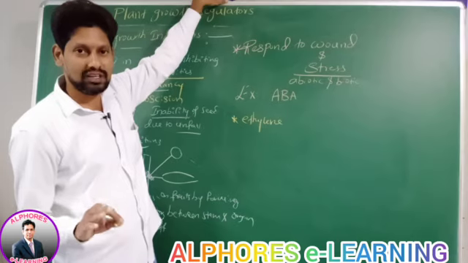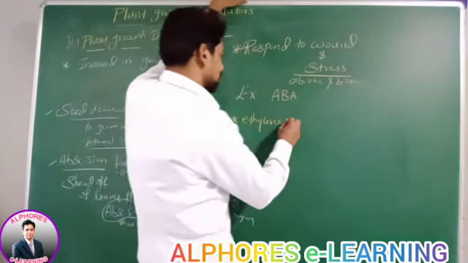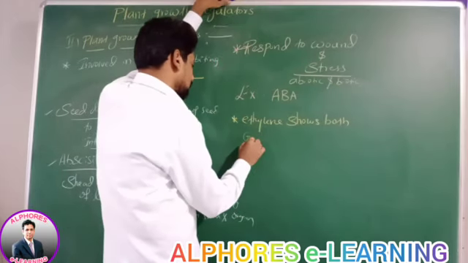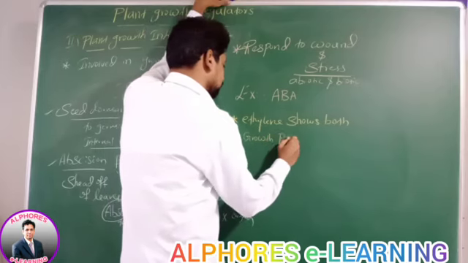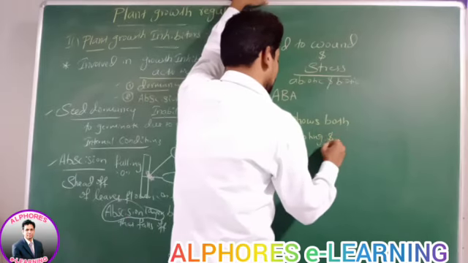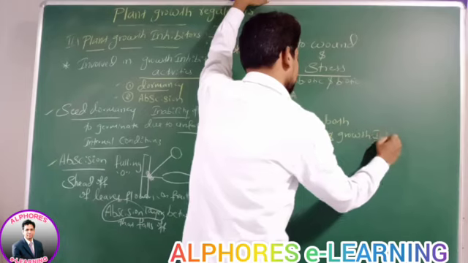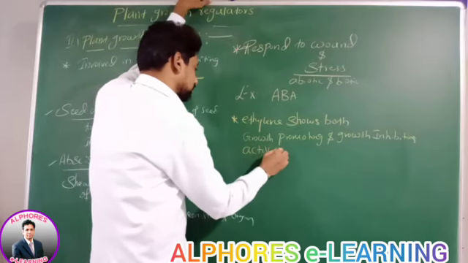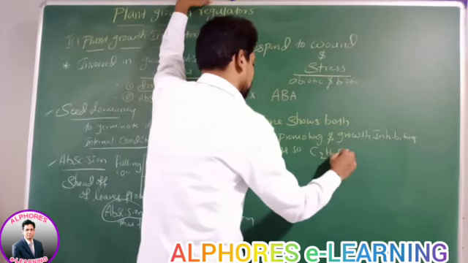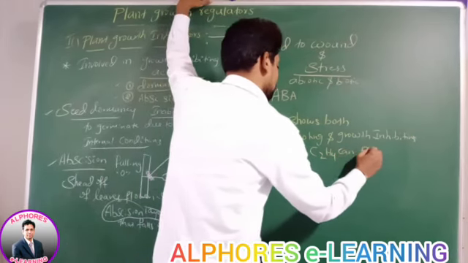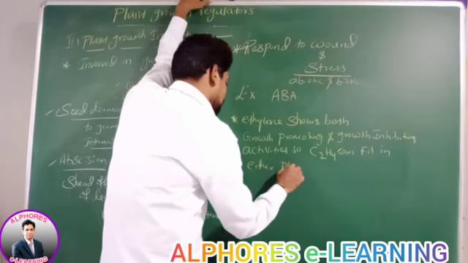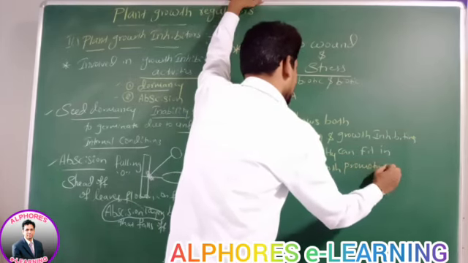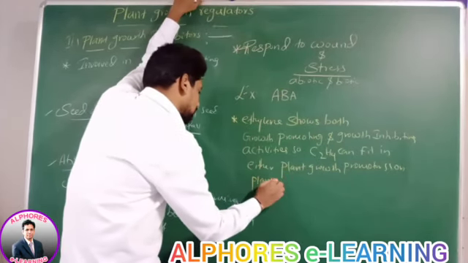Therefore, ethylene can fit in either plant growth promoters or plant growth inhibitors.